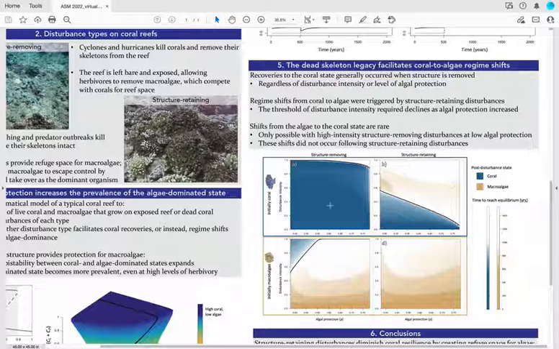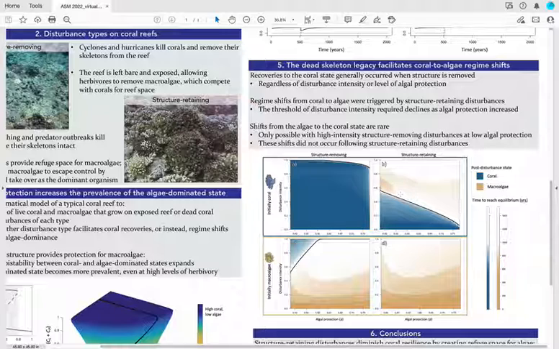So here in the top left panel, we see an initially coral-dominated system will always return to a coral-dominated state, regardless of the intensity of disturbance or the strength of algal protection. However, when structure is retained, there's a different story. In some cases, when algal protection is low and at lower intensities of disturbance, the system can recover. However, in most cases, the system shifts to an algae-dominated state.